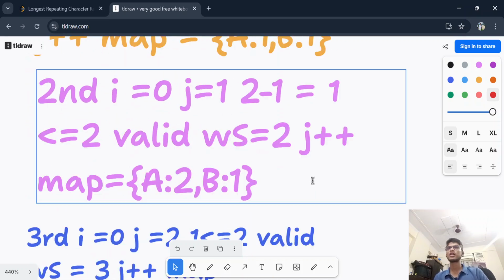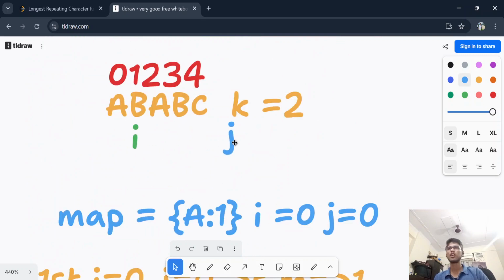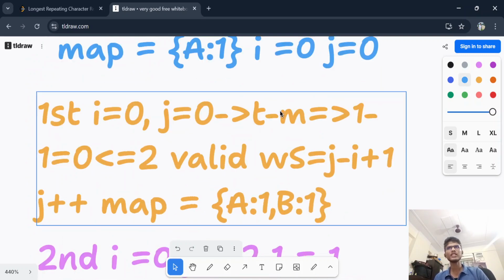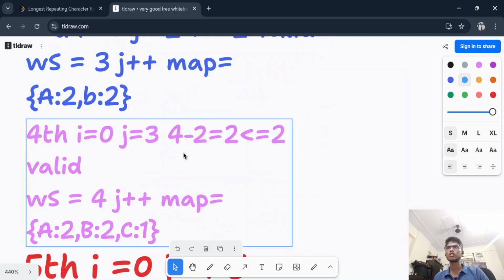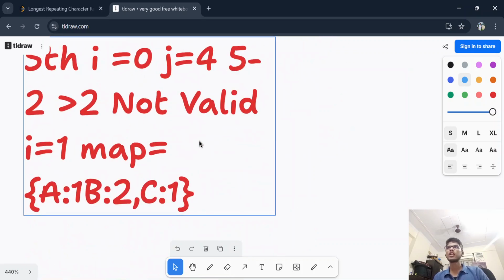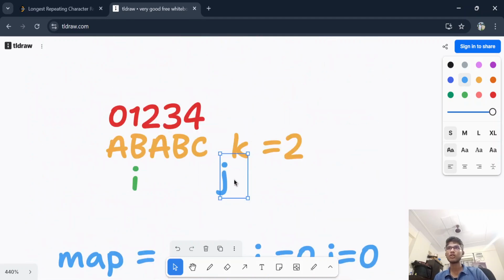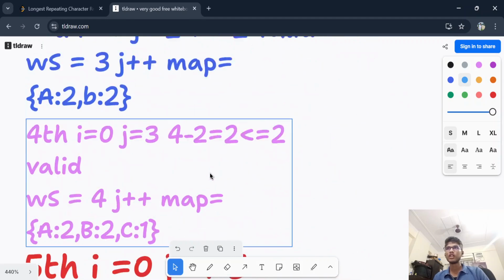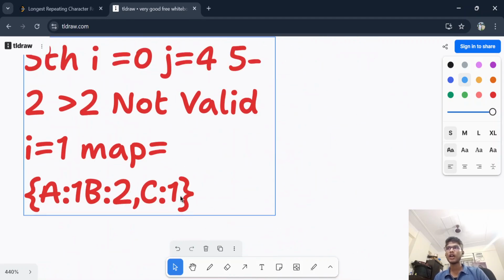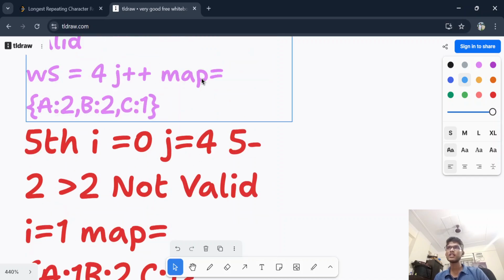So this is my last iteration, and then J will go out of bounds. Okay, so this is the whole code, and if you check this, this is also a valid window. Our solution is not over yet. Is this a valid window? And I won't do J plus plus yet. Sorry, I did this wrong. I won't do J plus plus now. I updated my map. I updated my I. I is 1, J is 4. Now again I will check, is this a valid window?